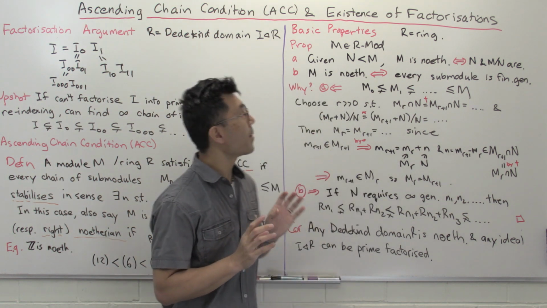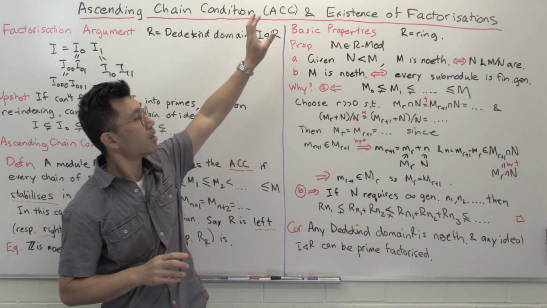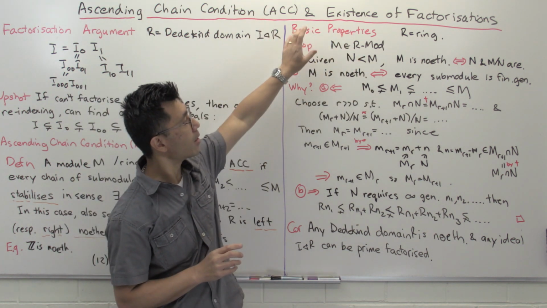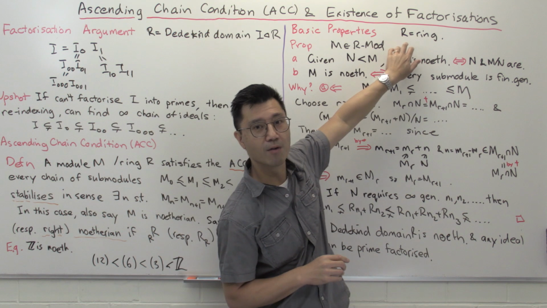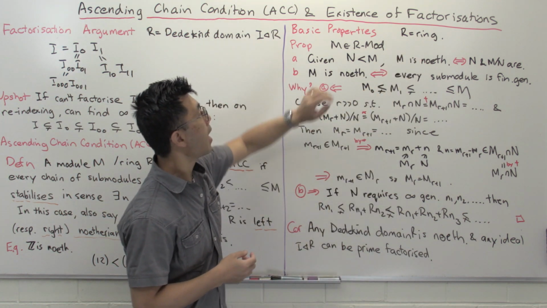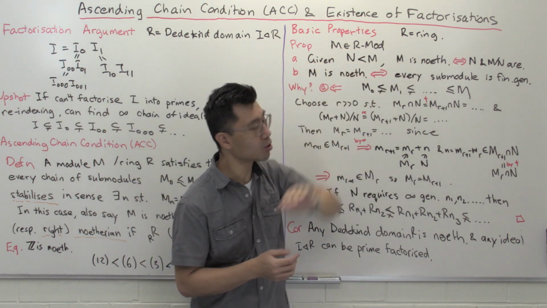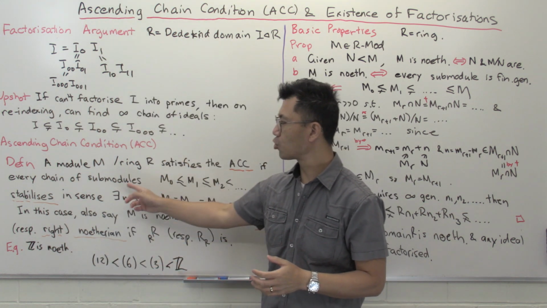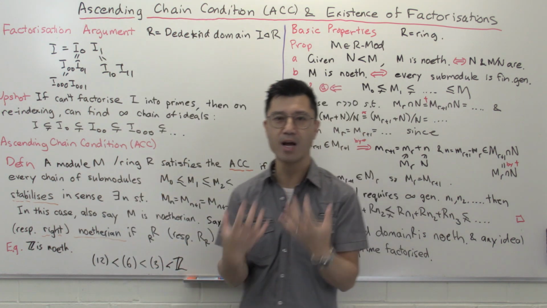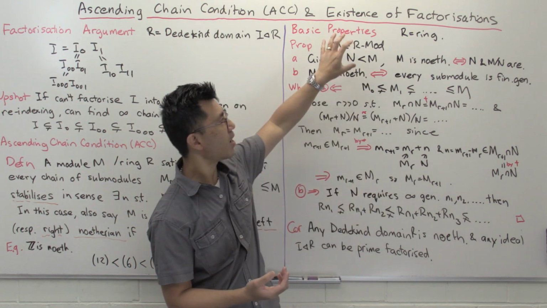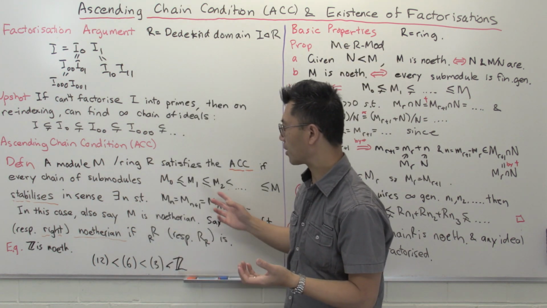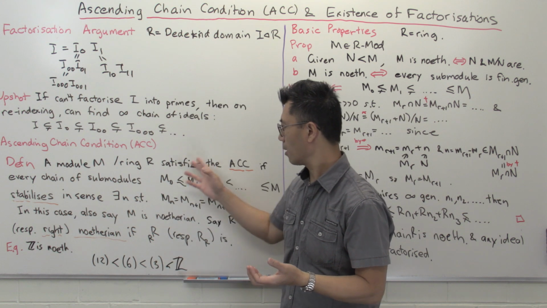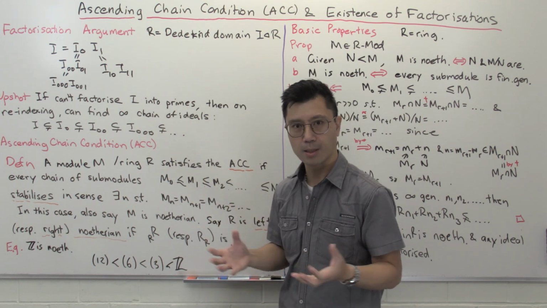So let's go to some basic properties of this concept of being noetherian, and noetherian modules. We're going to work here over any ring R, and we're going to let M be some left R-module. You should think of this condition, the module being noetherian, as a type of finiteness condition, and I'll make this fairly precise. It's saying something about how big the module is.